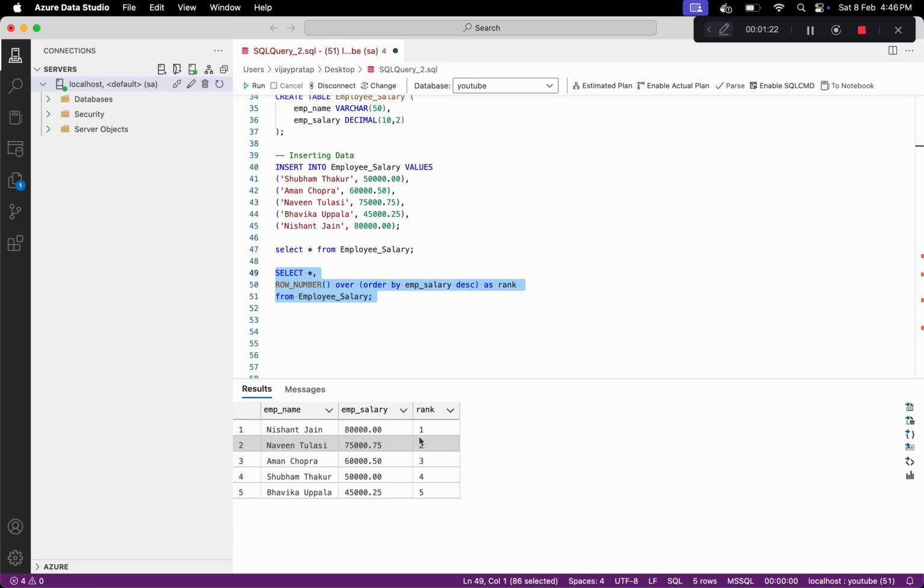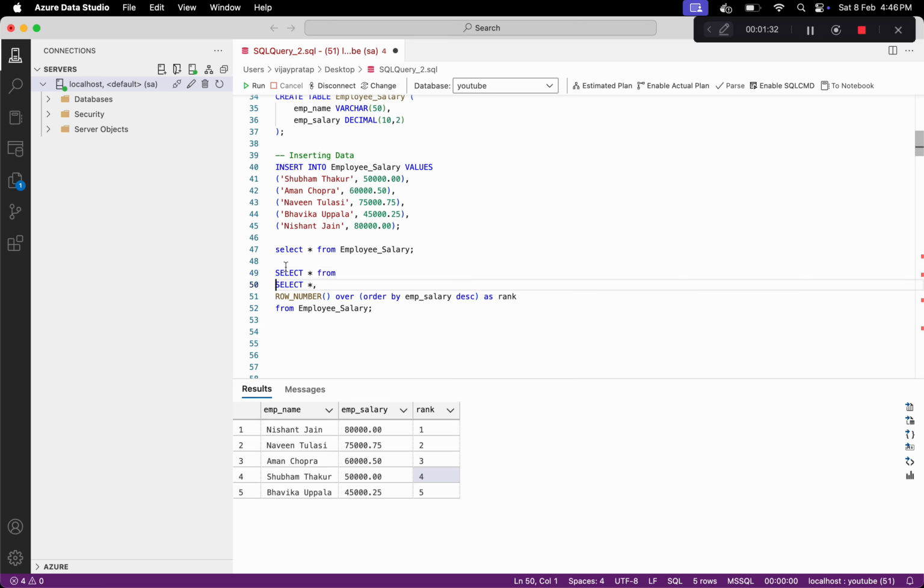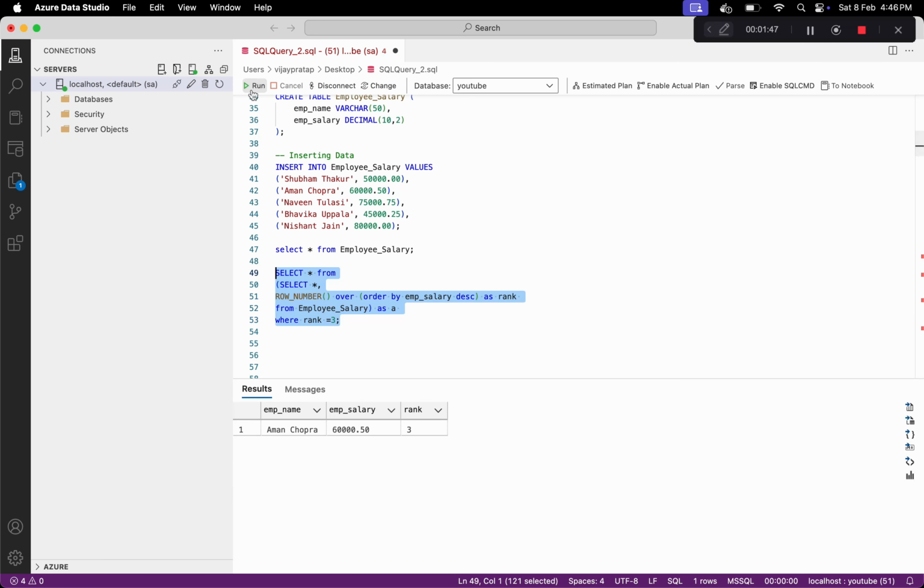So suppose if we want to find out the third highest salary or fourth highest salary, we can simply do this by using a where condition. So we have to just select the entire thing from this table, where rank is equal to 3 if we want to find out the third highest salary. So this is the third highest salary. Suppose if we want to find out the fourth highest salary, we just have to change the number here. So this is the fourth highest salary. So this is how we can solve this problem.